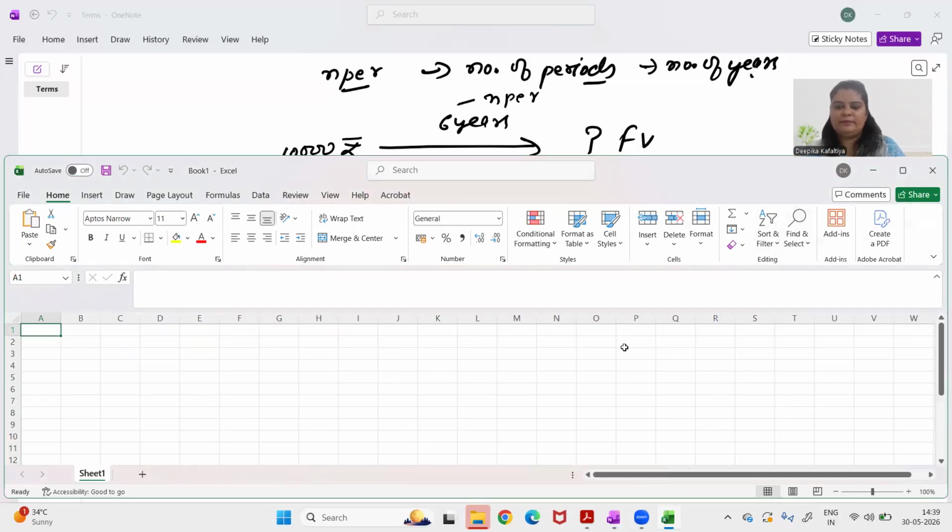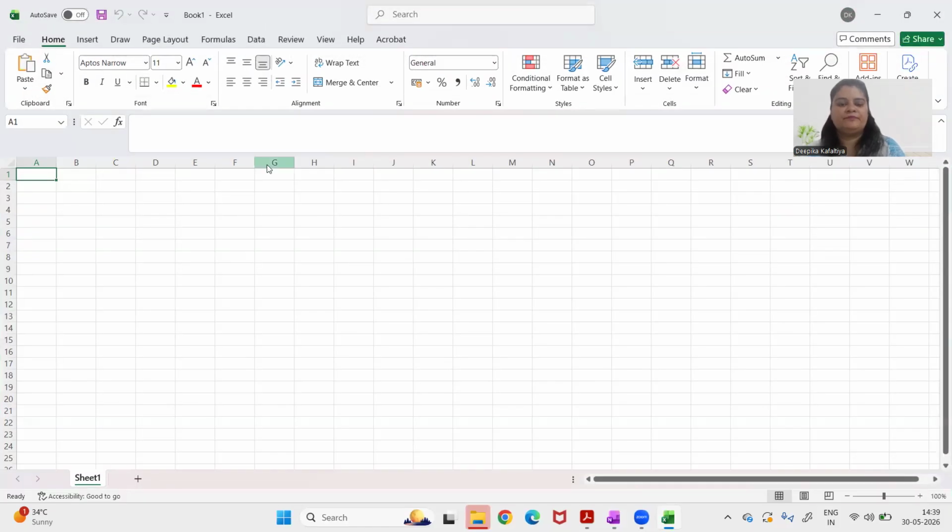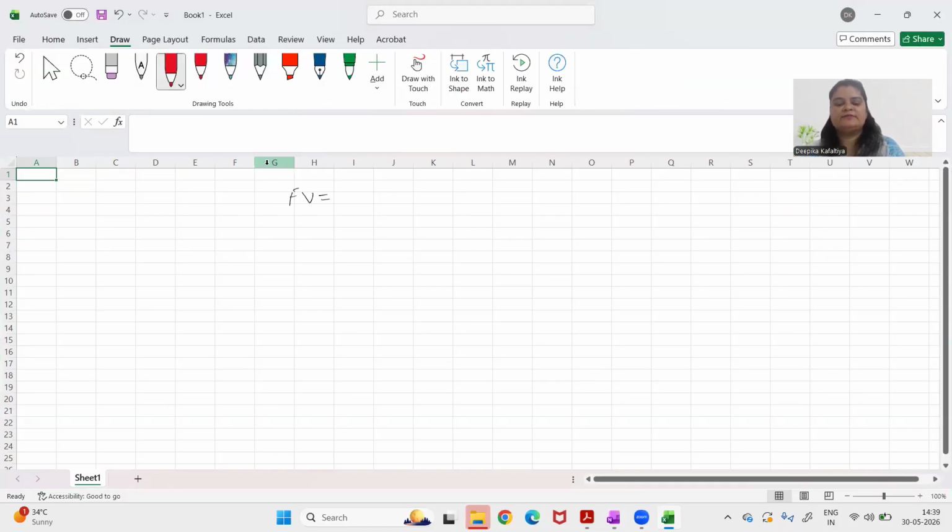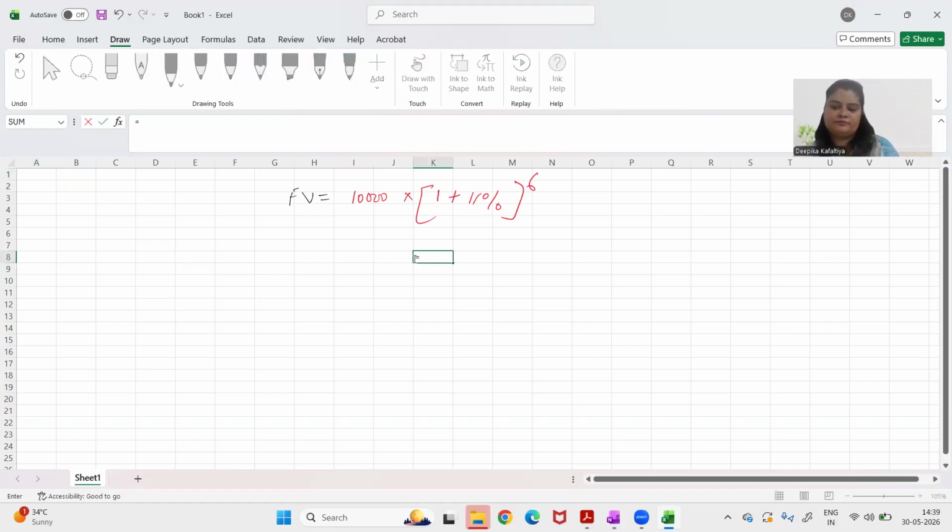Yes, so let me solve this question in Excel. It becomes FV is equal to 10,000 into 1 plus 11% raised to the power 6, right? So take care of one thing. Whenever you start a formula in Excel, you have to start it with equal to. Why?